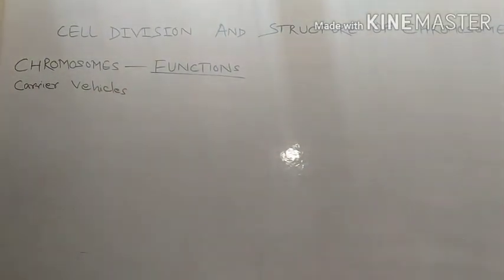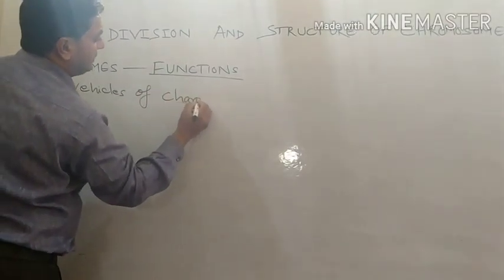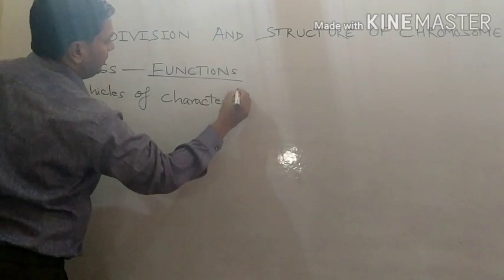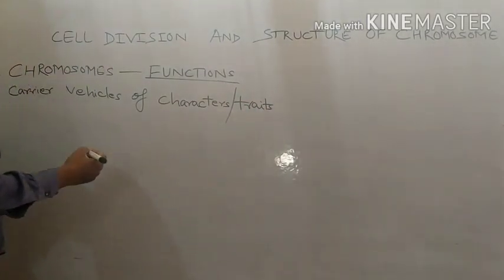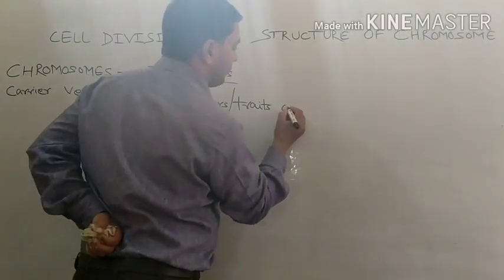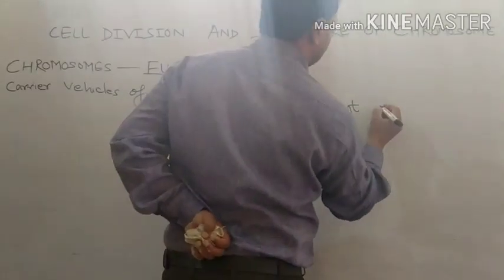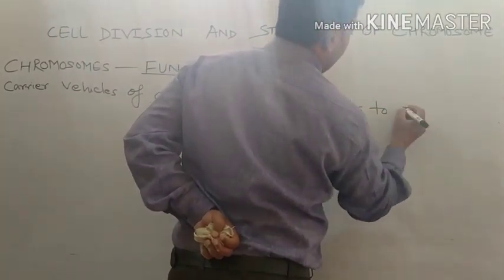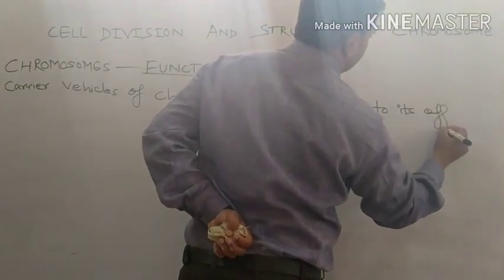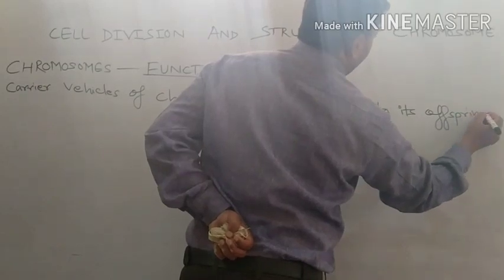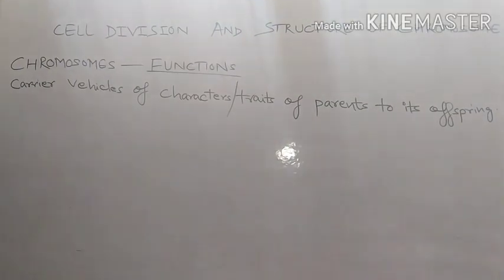Chromosomes are the carrier vehicles of characters or traits of parent to its offspring. So they carry traits or characters from parent to their offspring.